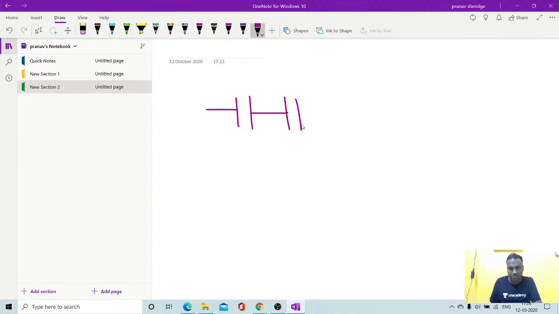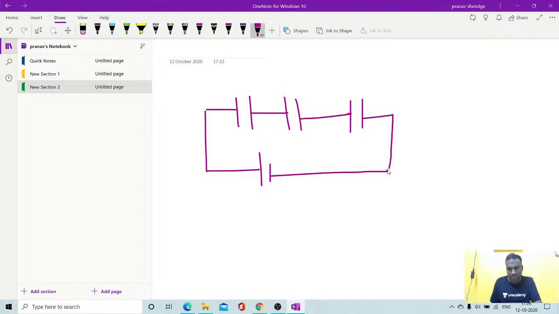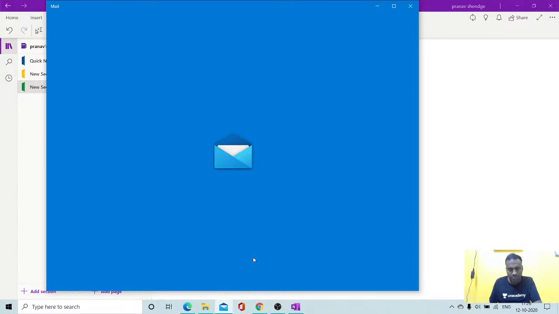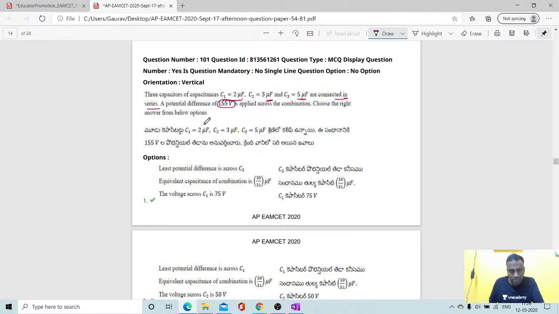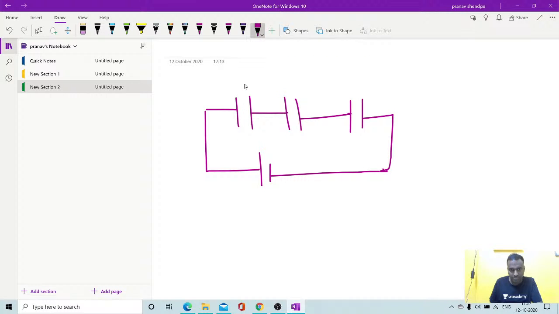So the three capacitors are connected in series to a battery of 155 volts. Does anybody remember, students?